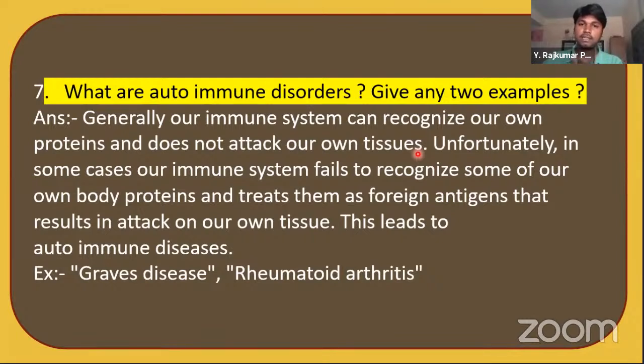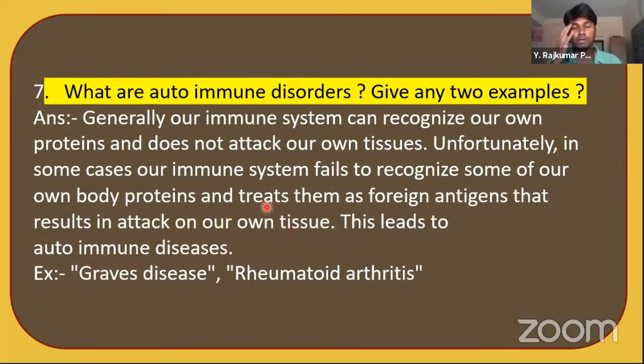Self substances are saved and non-self substances are destroyed, isn't it? But unfortunately, see the slide. In some cases, our immune system fails to recognize some of our own body proteins and treats them as foreign antigens. That results in an attack on our own tissue. This leads to autoimmune disorders.